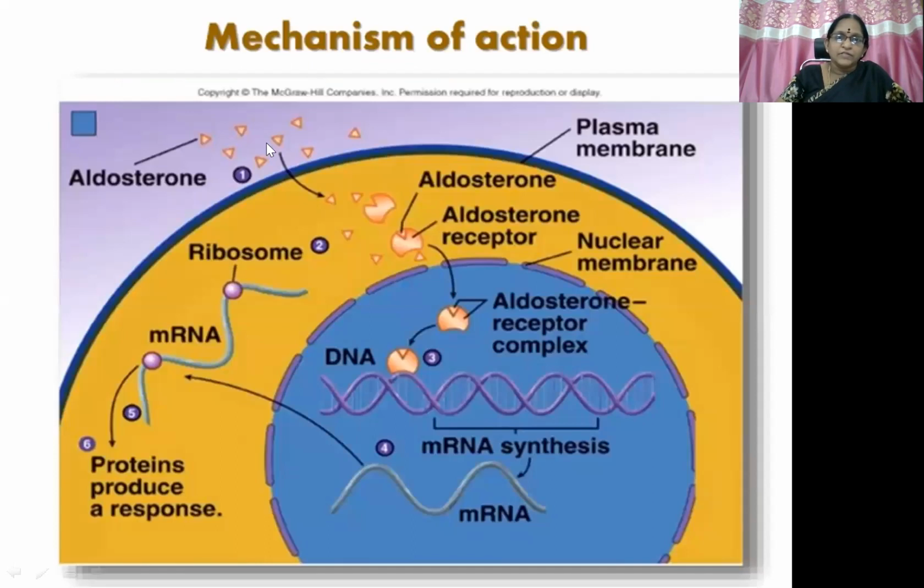Then, aldosterone, this is the main mechanism of action, circulating in the blood in the free form, is going to enter the cytosol and combine with the aldosterone receptor. The complex is going to get transferred to the nucleus, where it gets attached to the DNA at the responsive element. This complex is formed and attached here. So there is stimulation of mRNA synthesis, which goes out into the cytosol again. And in the endoplasmic reticulum, protein synthesis with the help of mRNA will happen. Okay, this is the main mechanism of action, similar to that of the glucocorticoid mechanism of action.